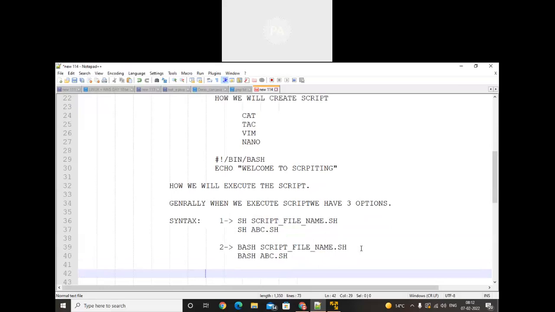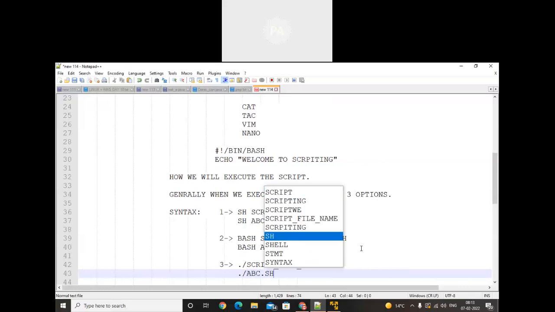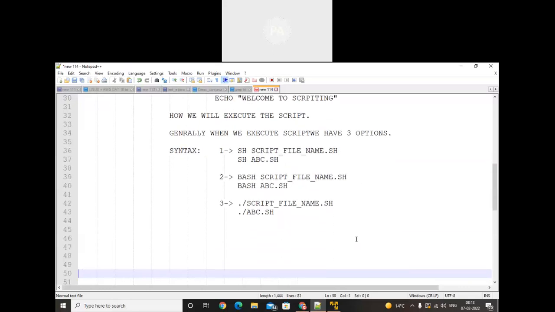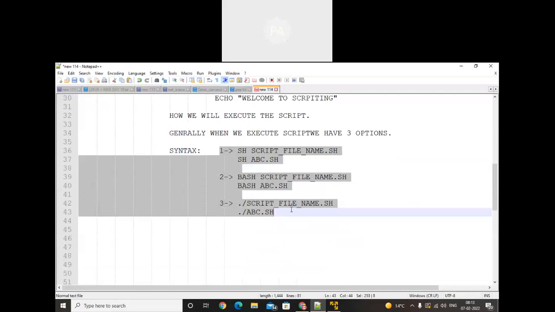And the third and last way is dot slash file name, dot slash abc.sh. We have these three options, and among them you can select any one to execute the script.